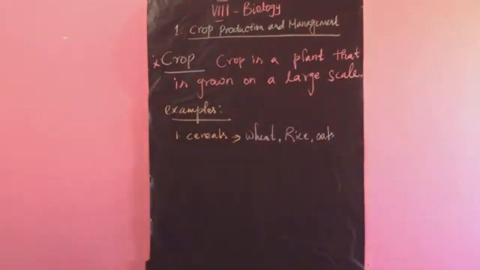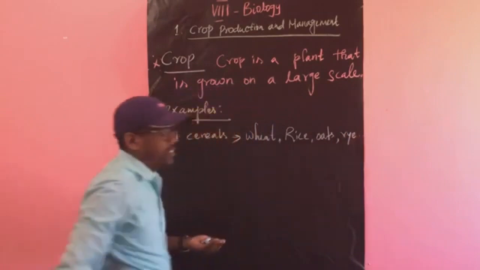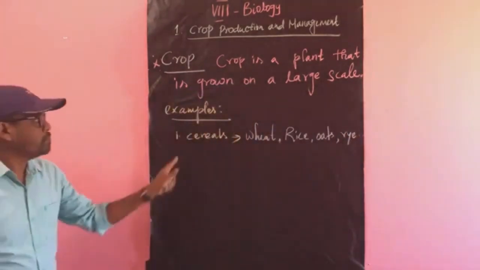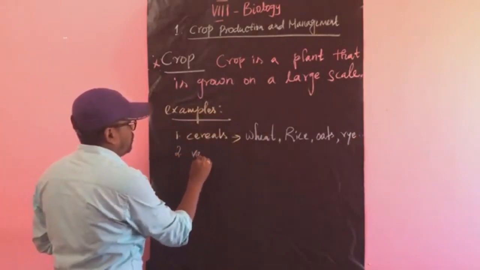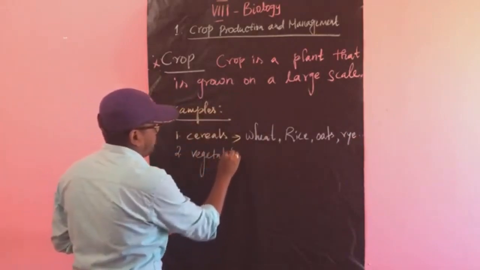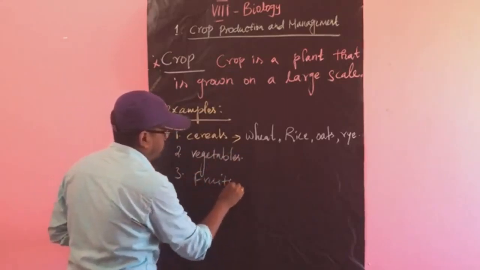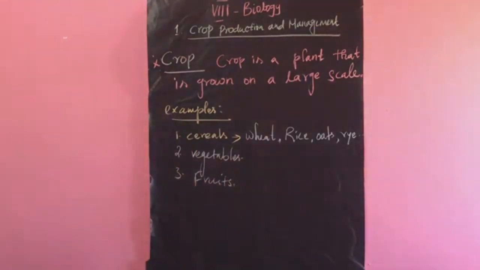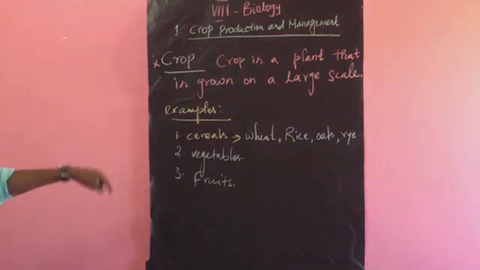Wheat, rice, oats, rye, etc. These come under cereals. And also vegetables and fruits. So these are grown on a large scale. If it is grown like that, it is called a crop. Again, the crop definition and examples for crops.